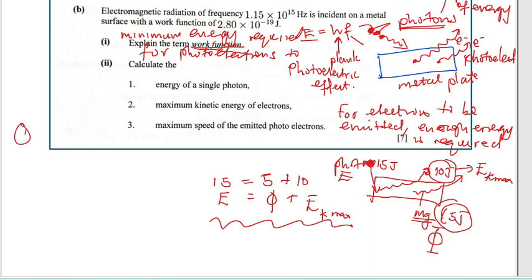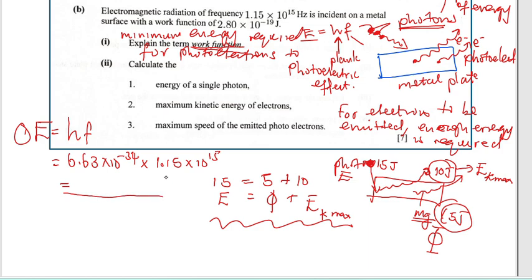Question number 1. Calculate the energy of a single photon. Energy of a photon, we have said, is given by E is equal to hf. Let us substitute. h is the Planck's constant, which is 6.63 times 10 to the power negative 34, on the data sheet. Then f is the frequency, which is 1.15 times 10 to the power of 15. So what is the energy of a single photon?